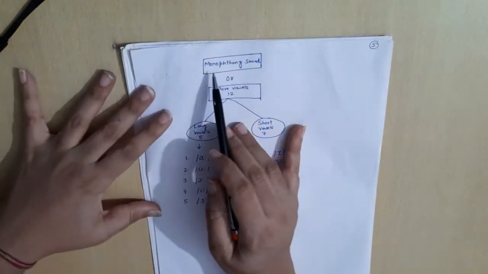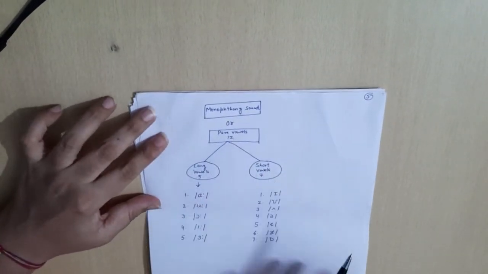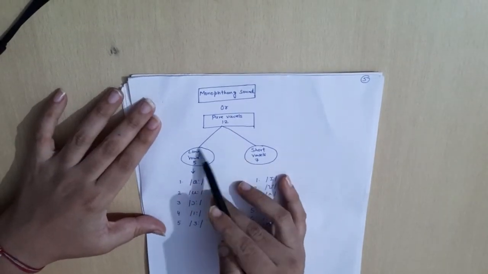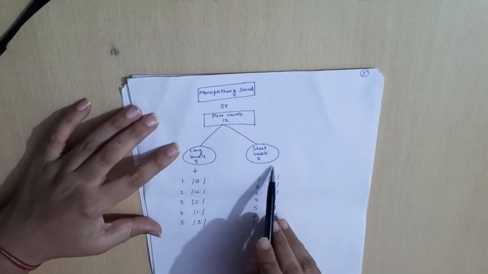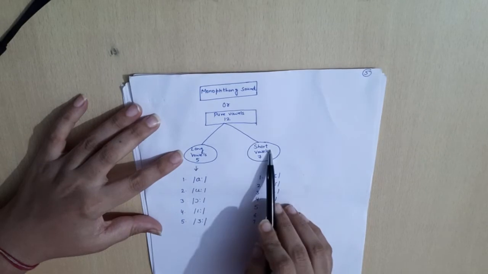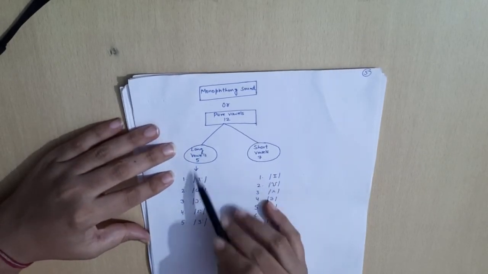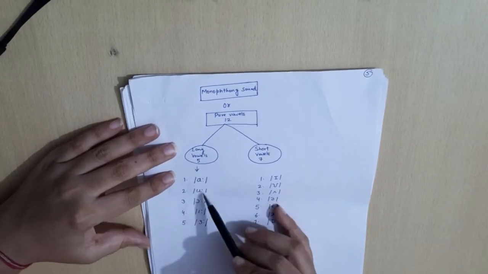Now, as we know, monophthong sounds or pure vowels are 12 in number. And they are bifurcated in two parts, that is long vowels and short vowels. Now long vowels are 5 in number and short vowels are 7 in number. First of all, look at this. What are the long vowels here?